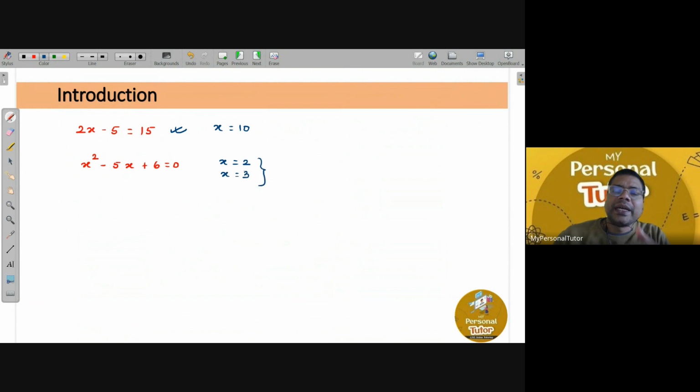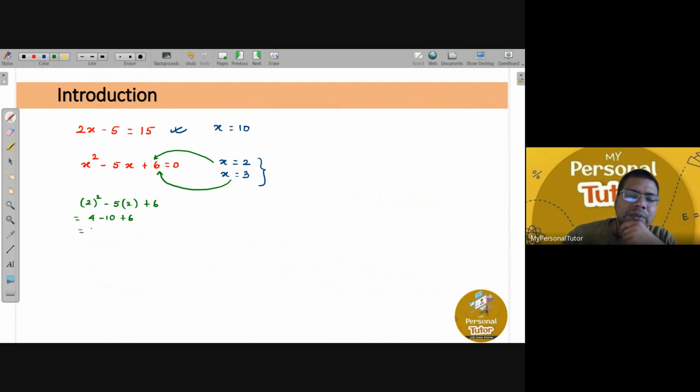So what does it mean? It means that when you substitute x is equals to 2 in this equation, or even if you substitute x is equals to 3 in the equation, left hand side will become 0, as is the right hand side. We can just verify it, okay? So this is 2 square minus 5 times 2 plus 6. So that is how much? 4 minus 10 plus 6. So that is nothing but 10 minus 10, that is equals to 0. So yes, we can say that the solution x is equals to 2 is valid. Yes or no, Akshay?